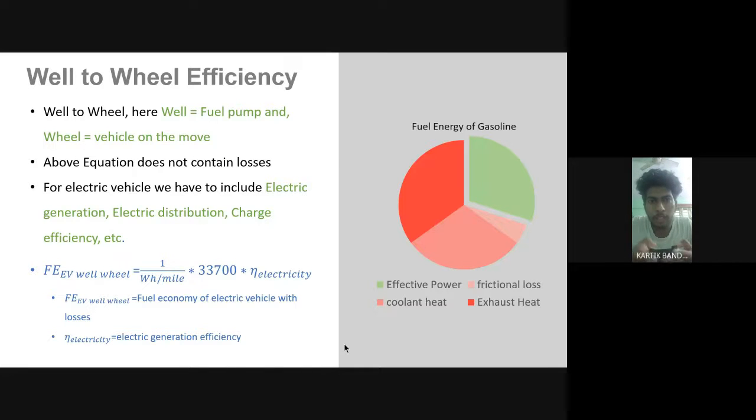The difference between that and this is that in this we can see the losses, while the above equation doesn't contain the losses. The losses we speak of here are about the refining and distribution. So for electric vehicle, we have to include generation, electric distribution, and charge efficiency.